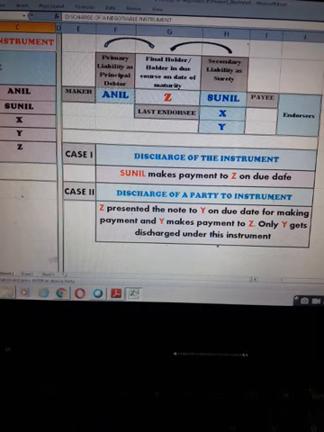So obviously, if the instrument was created, drawn or endorsed for the purpose of paying off a liability to any other person later on, so in that case, that instrument to be discharged means that you have to pay that amount which you have undertaken to pay.